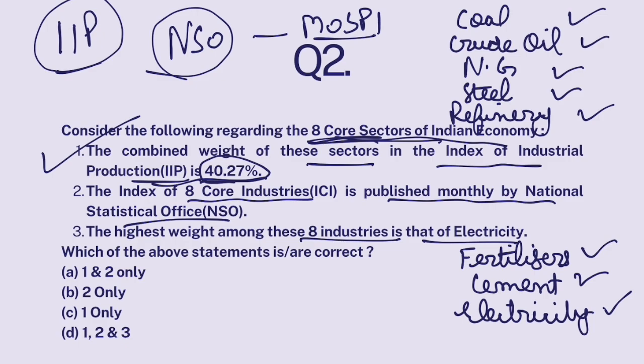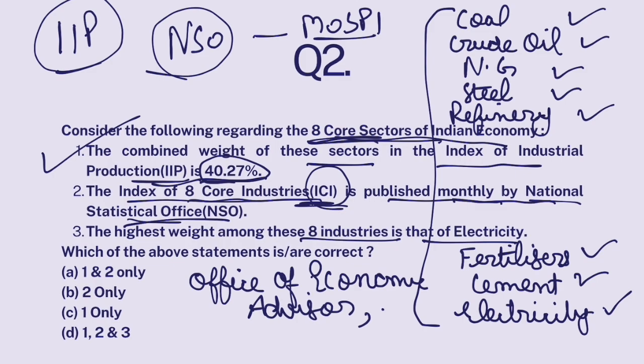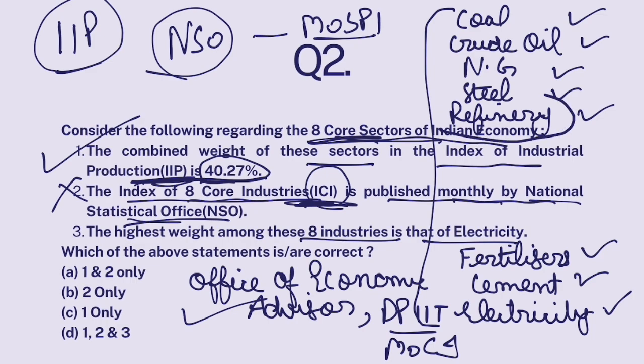But there is another index called Index of 8 Core Industries, ICI, which measures the performance of only these 8 industries. Now, this ICI is published monthly. That is correct. But it is published monthly not by NSO, but by Office of Economic Advisor, which is under Department for Promotion of Industry and Internal Trade, which is under Ministry of Commerce and Industry. Okay, so IIP is calculated by NSO, but ICI is calculated by Office of Economic Advisor. So this is false.